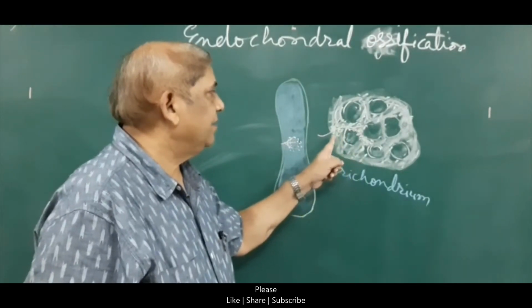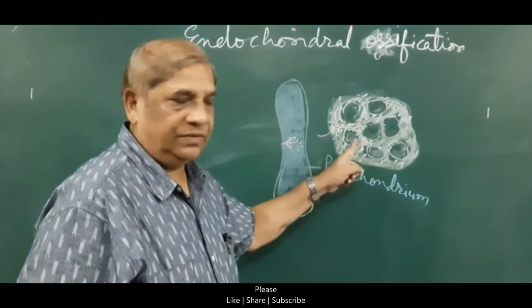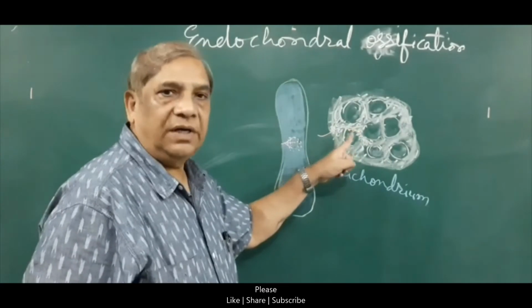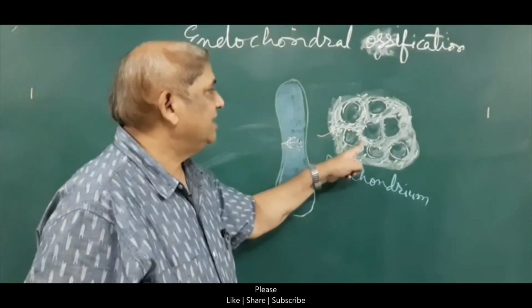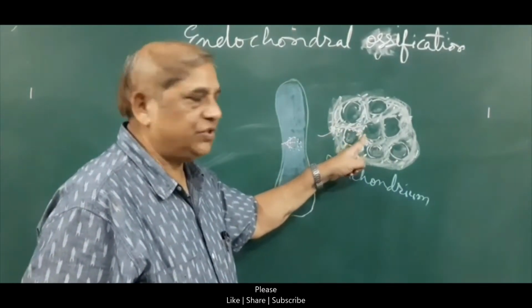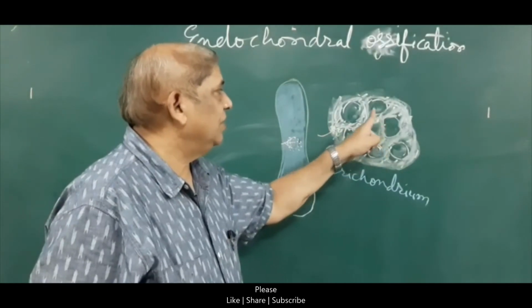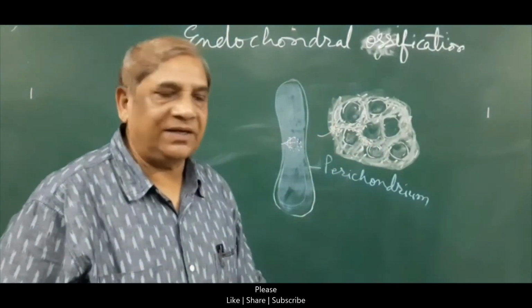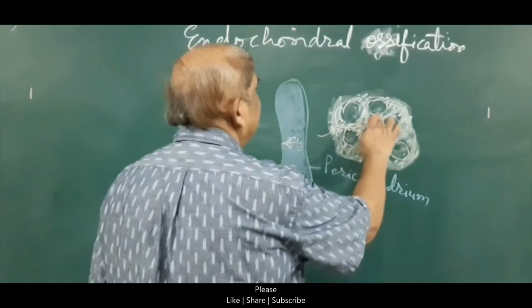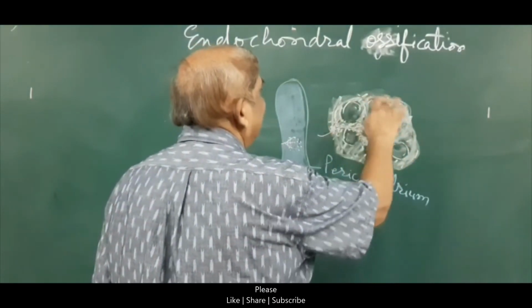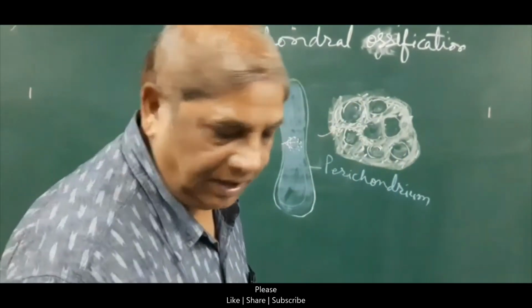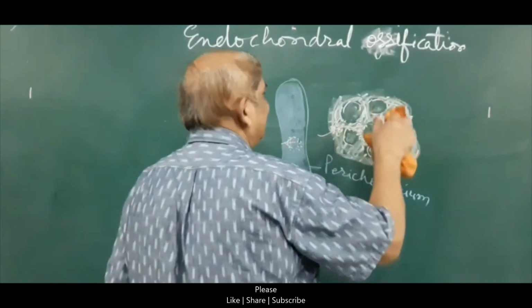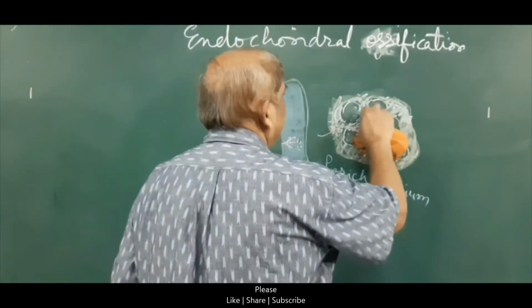Now, this blood vessel, which is growing along with the cells brought from the perichondrium, is called the periosteal bud. The osteoprogenitor cells will reach inside the cavities of the lacunae and start eating away some of the calcified intercellular matrix.